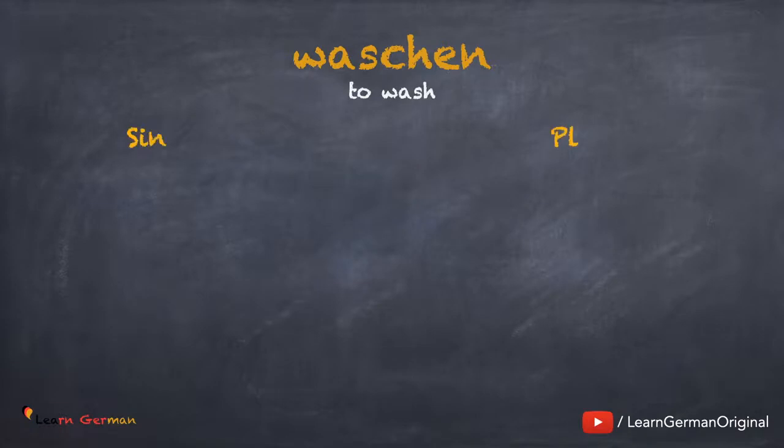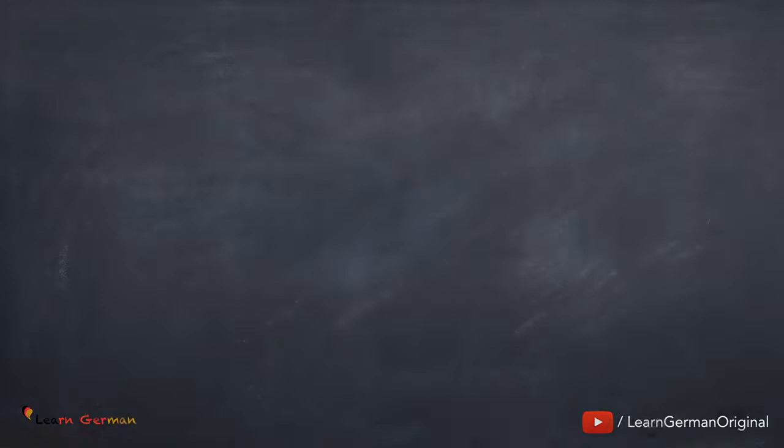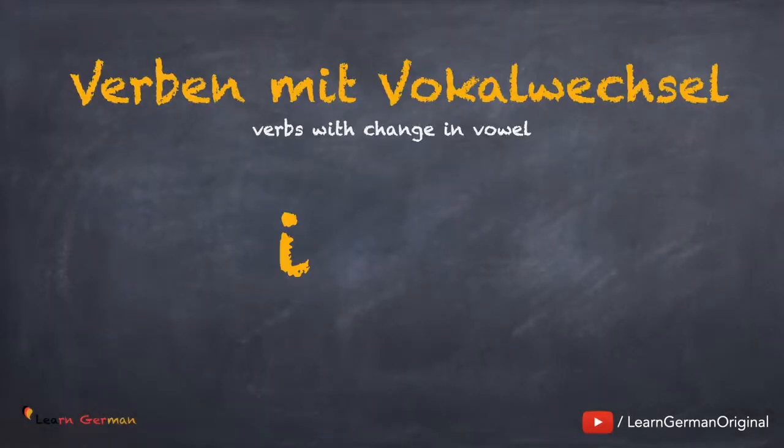Waschen. Ich wasche. Du wäschst. Sie waschen. Er, sie, es wäscht. Wir waschen. Ihr wascht. Sie waschen. Now the last one. Verben mit Vokalwechsel i in ei.